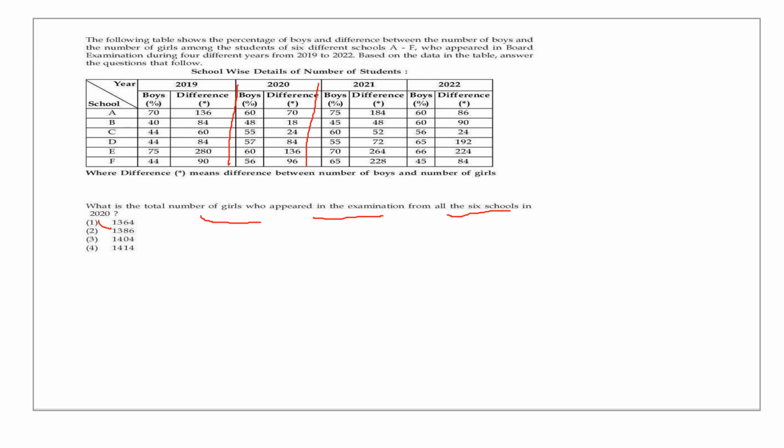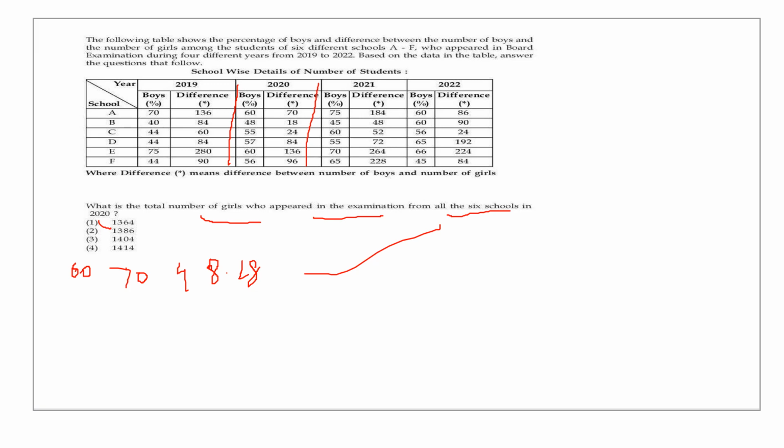So for all the six schools, it is 60, 70. Okay, 60, 70. And next school, B school, it is 48, 18. So you copy it all. Okay, I'm not doing it for all the 6 schools. You have to do it. And now how will you find out? We want only the girls. First you have to find out the total, then the girls, and then add.